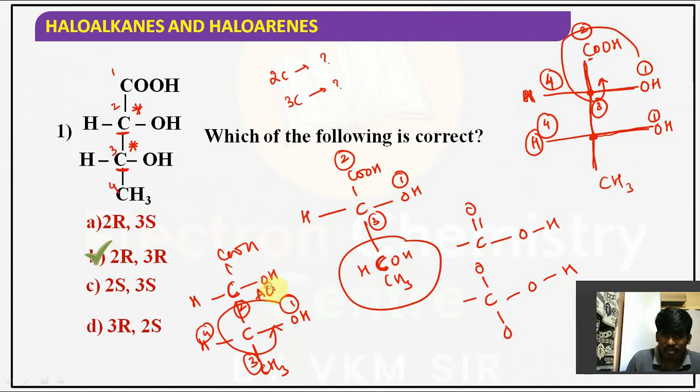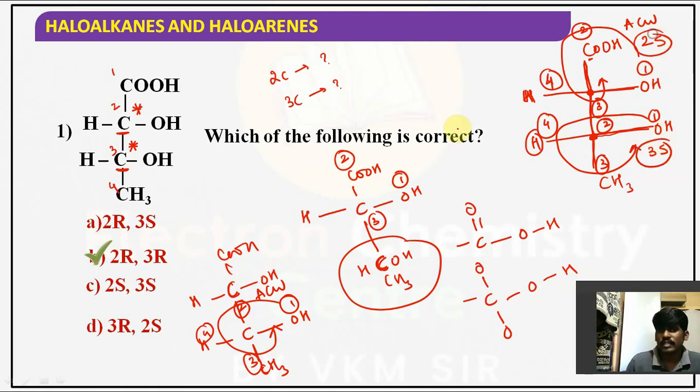That is ACW. What did we get here? ACW. Here also, ACW. Why? Because it is 1, it is 2, it is 3, it is 4. So ACW in the sense it is 2S, it is 3S. Understood the point, guys? But what answer have they given? 2R, 3R. Yes or no?